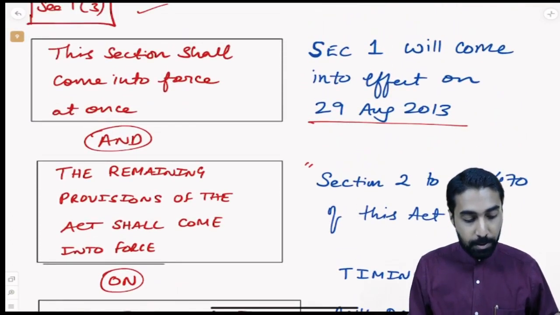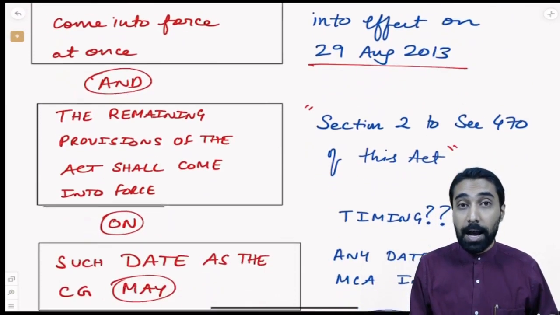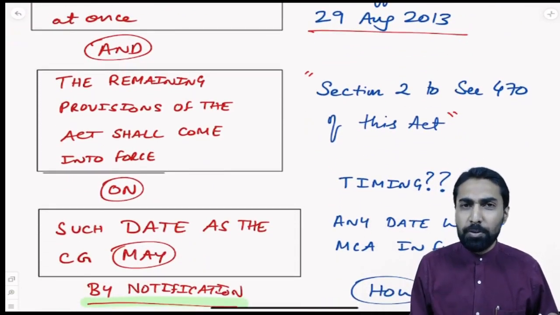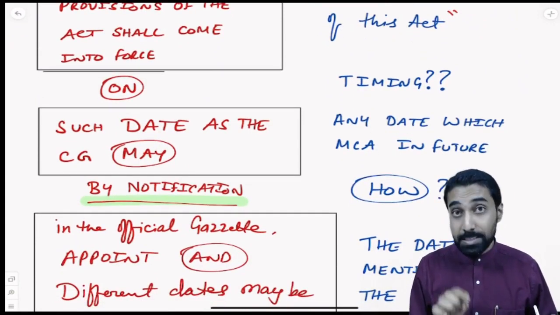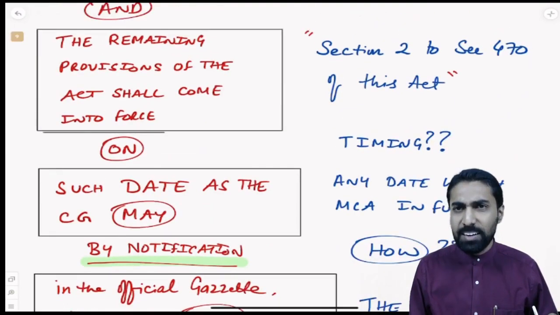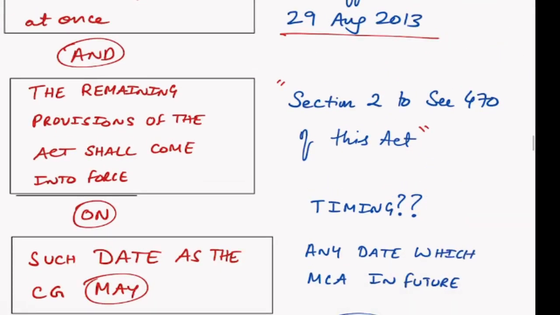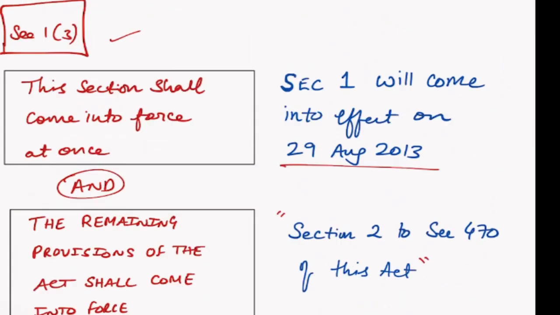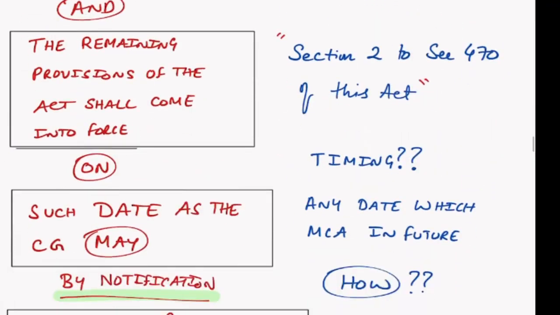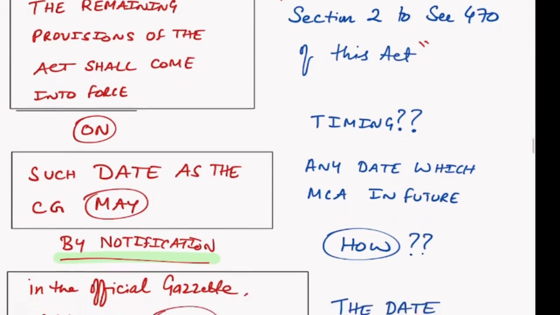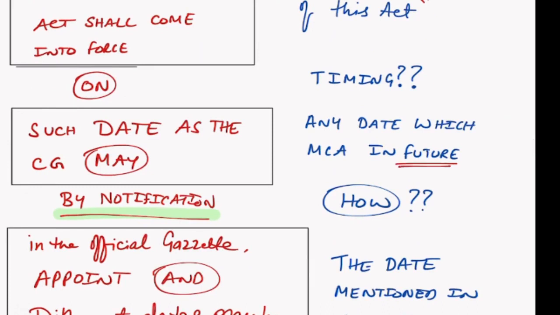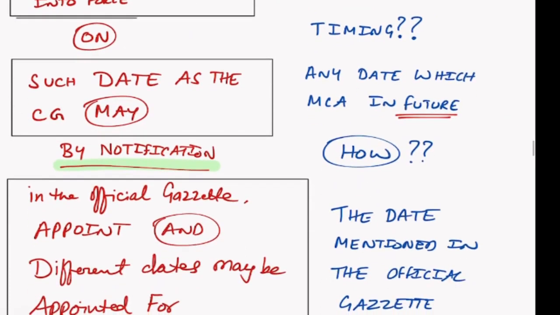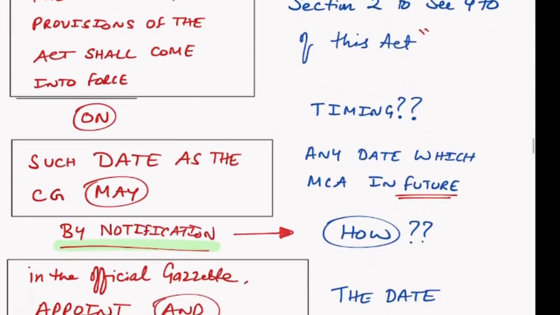So let us look at it. This section shall come into force at once, and the remaining provisions of the act shall come into force on such date as the central government may by notification. Central government may by notification. So what is that? In simple language, how do we understand that? Section number 1 will come into force on 29th August 2013. Section number 2 to 470, it will come into force on any date which the MCA will tell in future. How will it come? By way of notification. So it will come into force by way of notification.